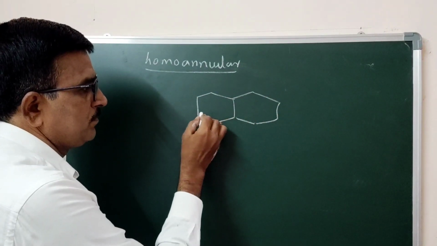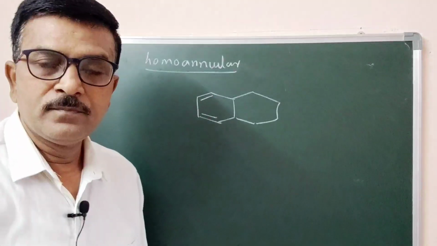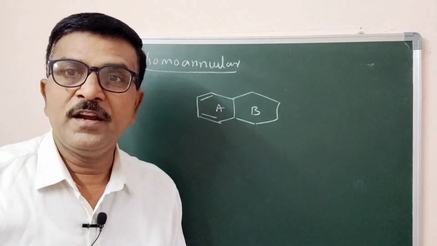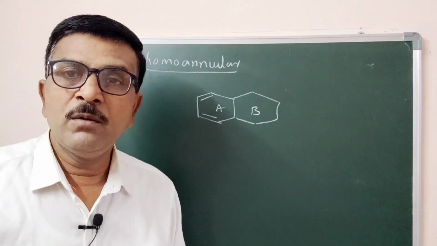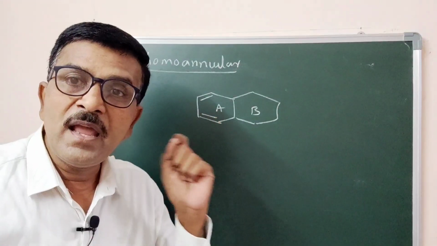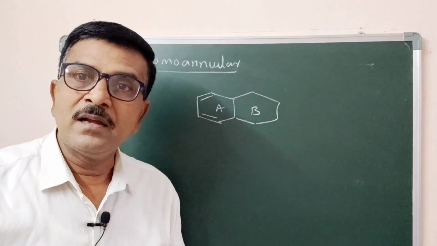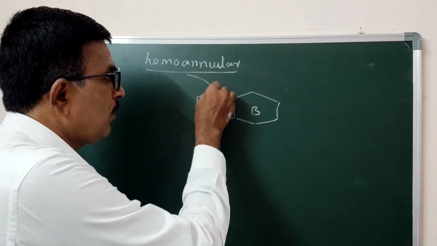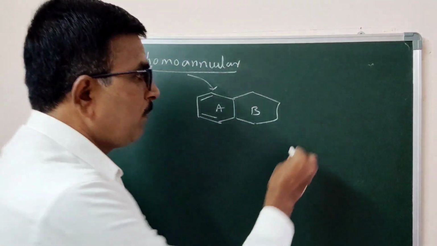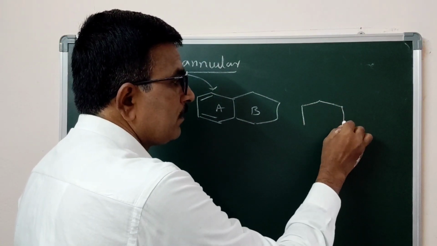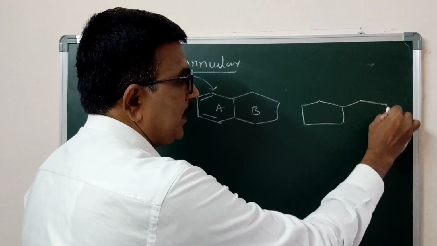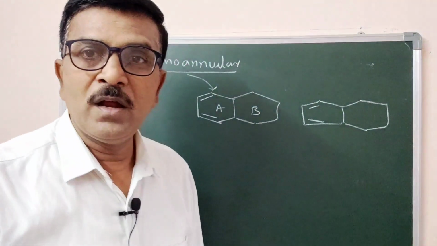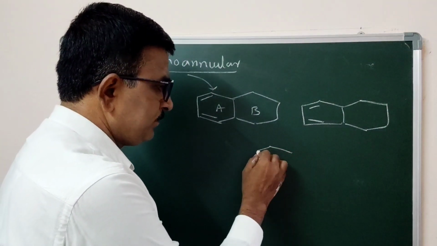you have this system. You can see this is ring A, this is ring B. There is a conjugated double bond. Both the conjugated double bonds are existed in ring A, that is in one ring, so that the system is known as homoannular system. The double bond may be existed in either 5-membered ring or 6-membered ring, whatever it may be. Homoannular system. Similarly,